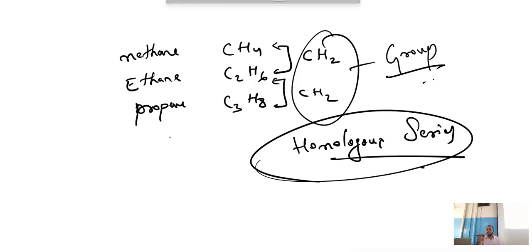So what are functional groups? What are homologous series? What is isomerism? What is catenation? What is tetravalency? These all are what? Carbon is unique in nature. Did you understand? Now last topic, which is not related to this chapter but is related to a similar topic in the same syllabus. Let's watch what it is.